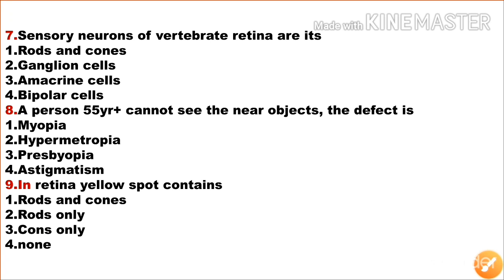Next question, sensory neurons of a vertebrate retina are its: first one rods and cones, option 2 ganglion cells, option 3 amacrine cells, option 4 bipolar cells. Sensory neurons of the vertebrate retina are its rod and cone cells. Option 1 is the correct answer.